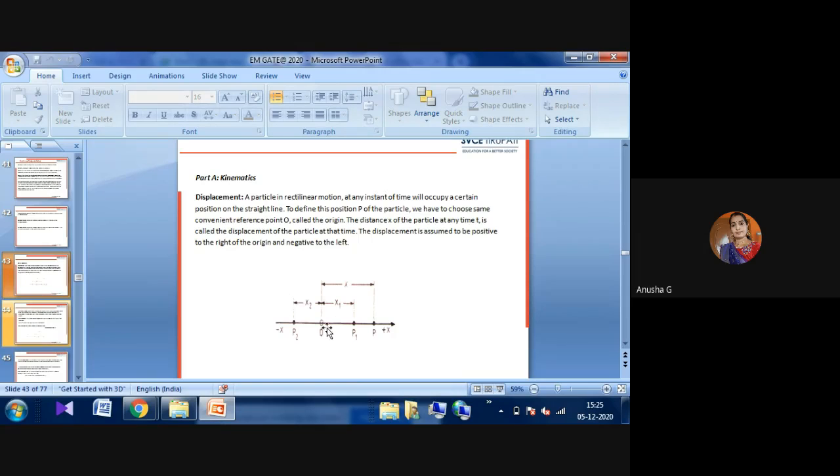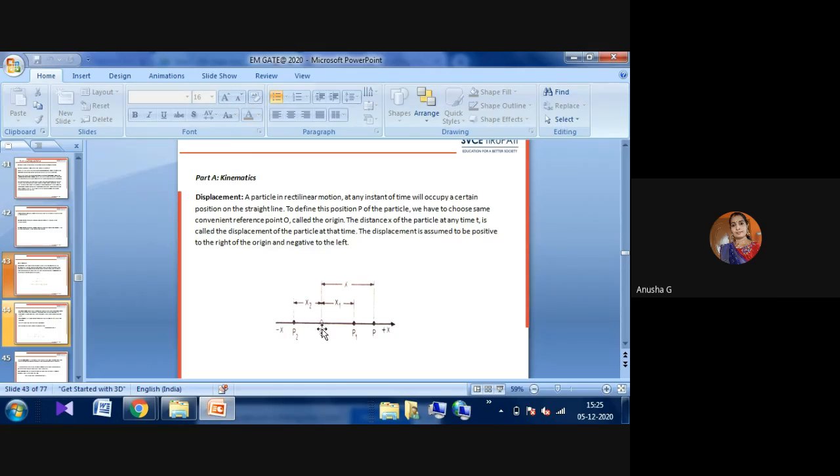Here you can observe, the distance x of the particle at any time t is called the displacement. That we already know. Suppose a body moves from one place to another place with some distance. That distance we call x here. And this displacement is assumed to be in the positive direction to the right of the origin or the negative direction to the left of the origin.